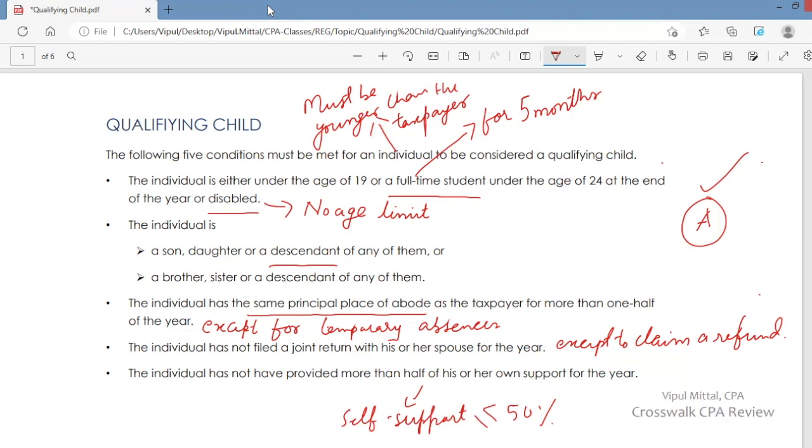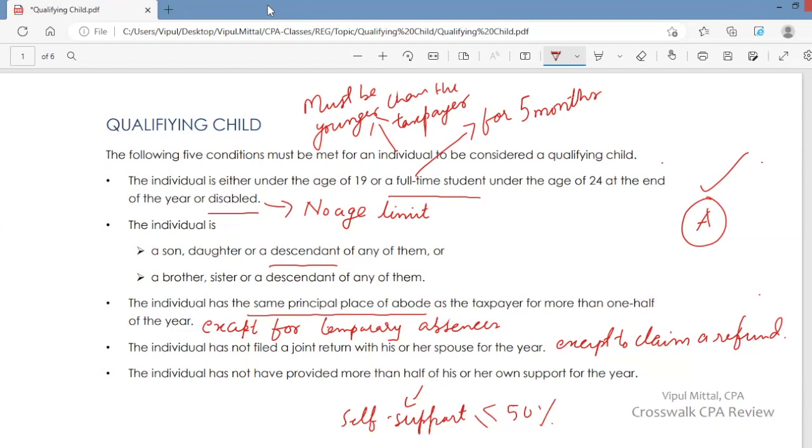And what do you mean by support here? Support here means all his necessities, everything an individual needs. We are talking about food, clothes, shelter, medical care, dental care, transport, recreation, education, everything an individual needs. We're talking about all his necessities.